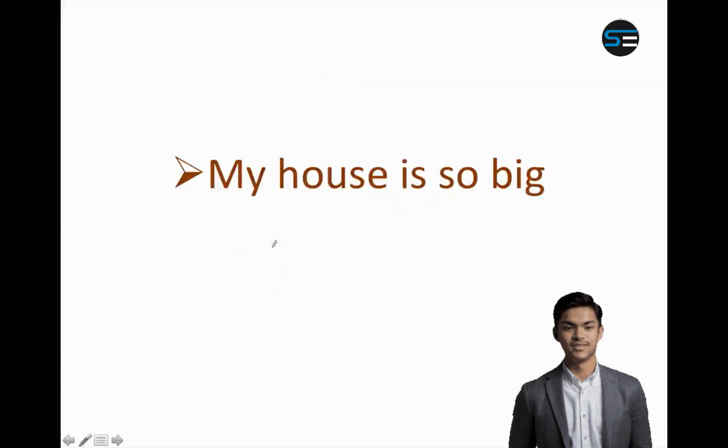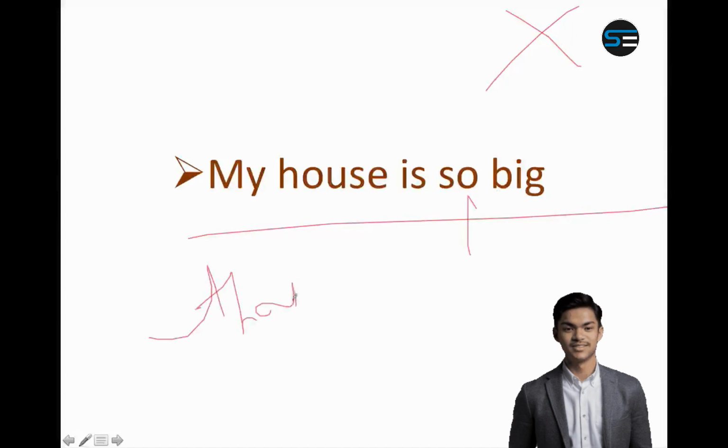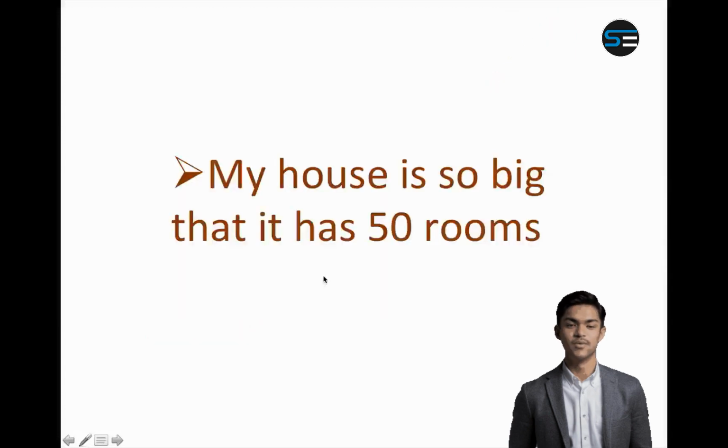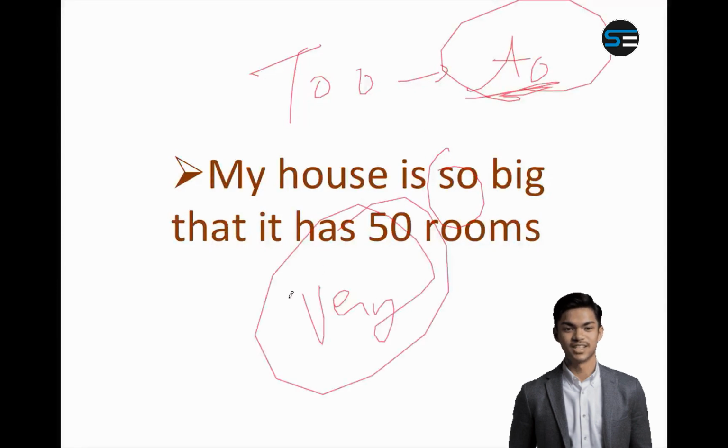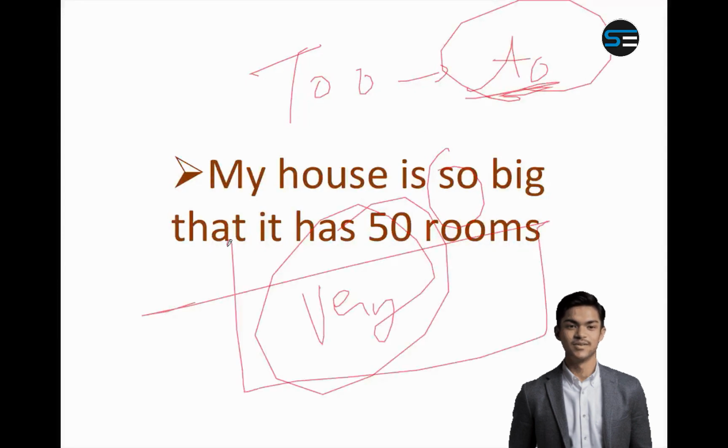My house is so big. Is this sentence correct? No, this is incomplete because "so" will take "that". For example, my house is so big that it has 50 rooms. My house is so big that it has 5 bathrooms. My house is so big that it has a 100-acre campus. My house is so big that it has a big garden. So you have to fulfill the condition. Similarly with "too", you have to fulfill a condition using "to". But with "very", there is no condition. That is the difference between too, very and so.